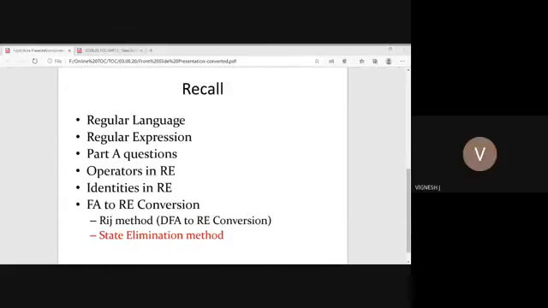Our Unit 2 starts with the introduction of regular expression and regular language.